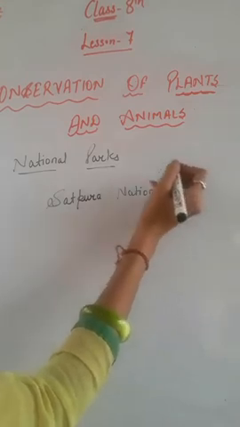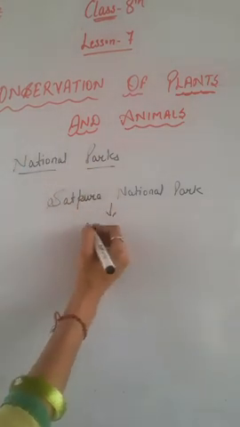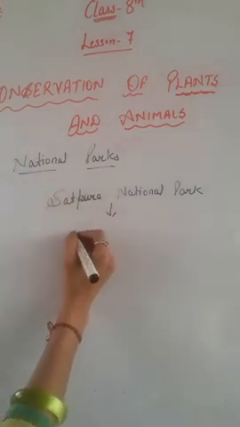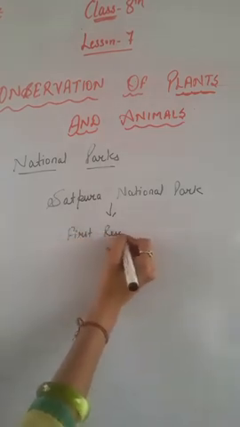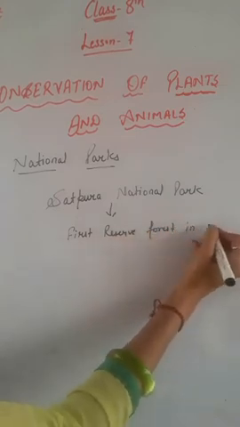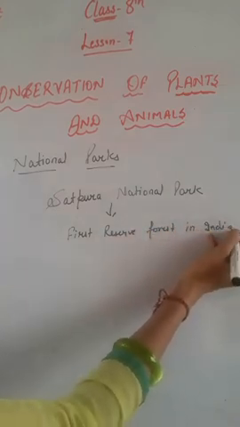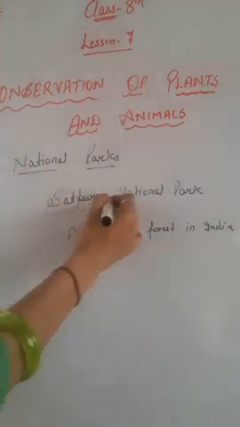So Satpura National Park, which is located under Pachmarhi Biosphere Reserve, is the first reserve forest in India, right? And the first Indian teak is found in this forest, right?